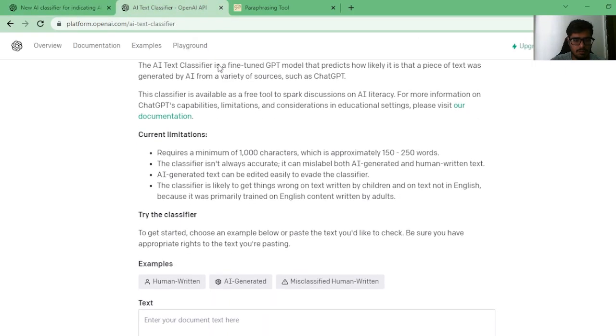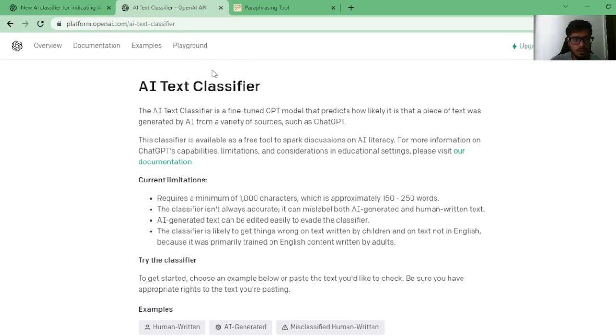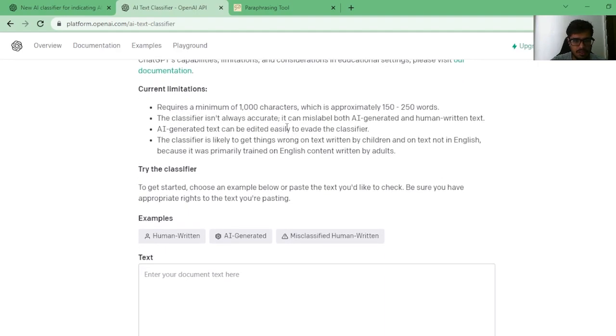So this is similar, right? You have to log in using your registered email with OpenAI, and you will land on this screen where it will again give you the same set of overview. So limitations: it requires a minimum of 100 characters. The classifier isn't always accurate.